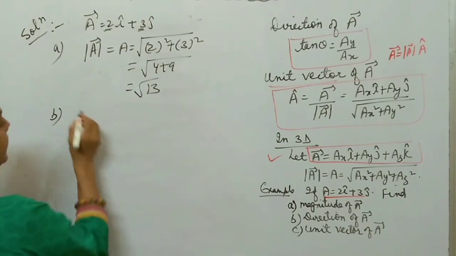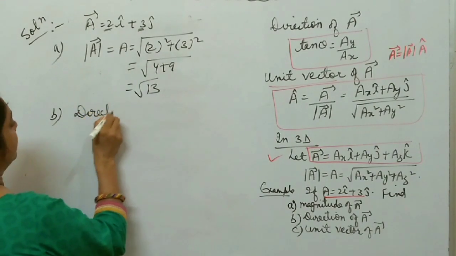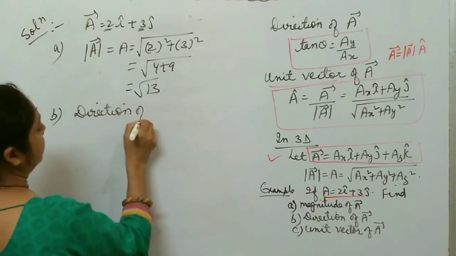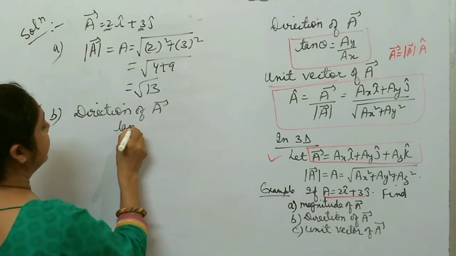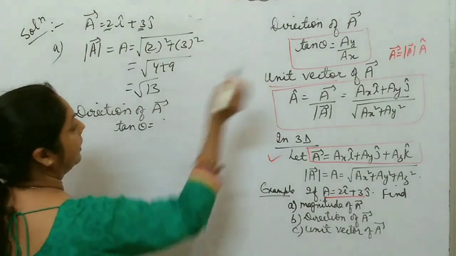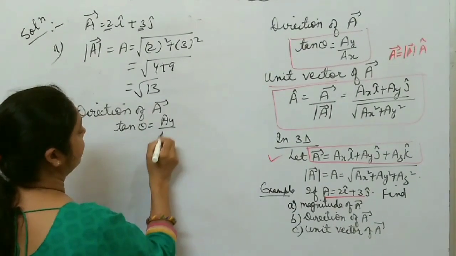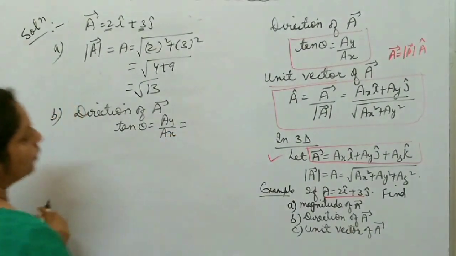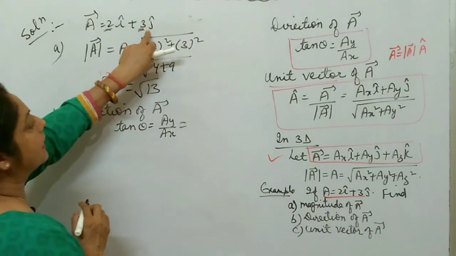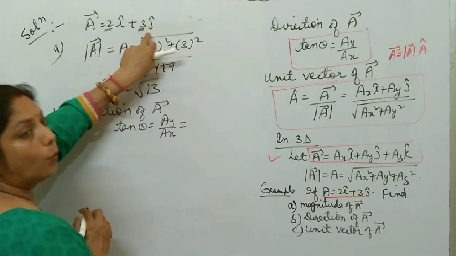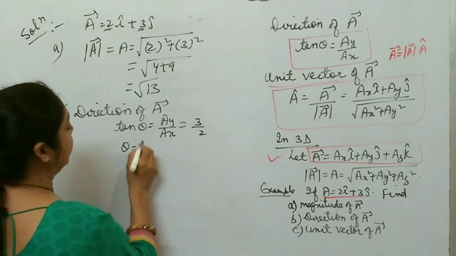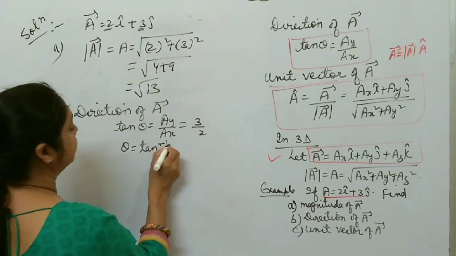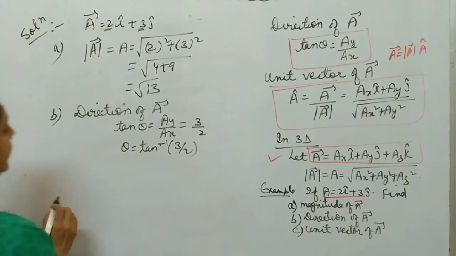Second one is direction of A. So what is the formula for direction? Vector A makes angle theta with the x-axis, and tan theta is given by what? Ay by Ax. So what is Ay? Ay is the component of vector along y direction, 3, and Ax is 2. So in this way you find theta equal to tan inverse 3 by 2, right?